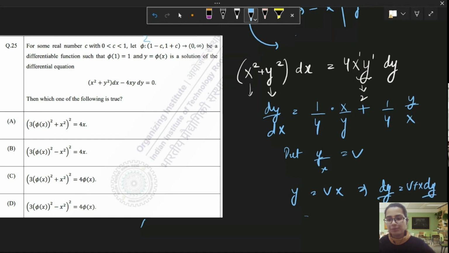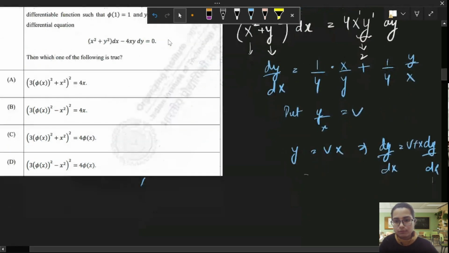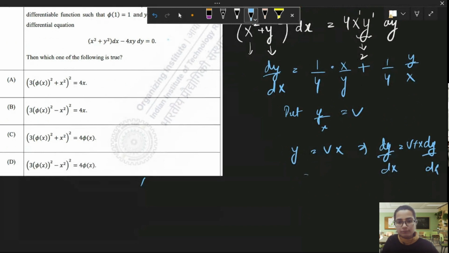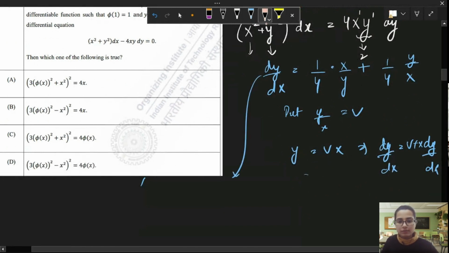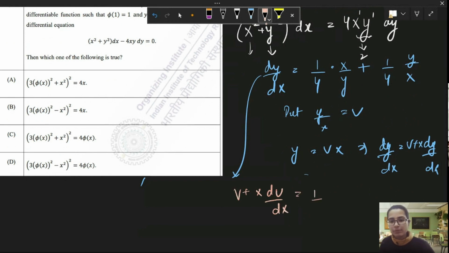We already know. So let us just substitute. From this equation, v plus x dv by dx equals 1 by 4 times x by y, which is 1 by v, plus 1 by 4 times y by x, which is v.